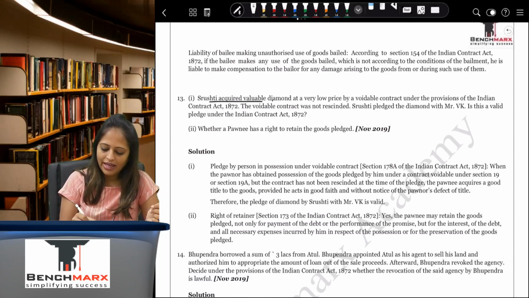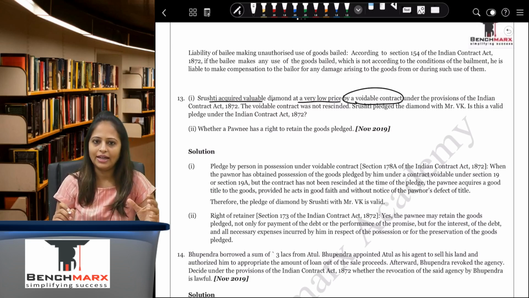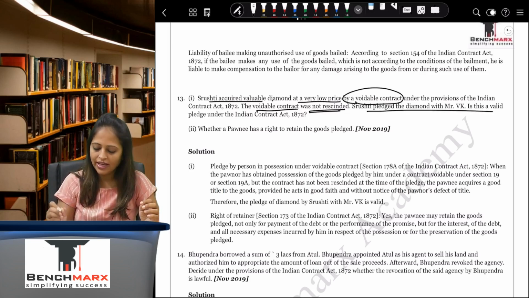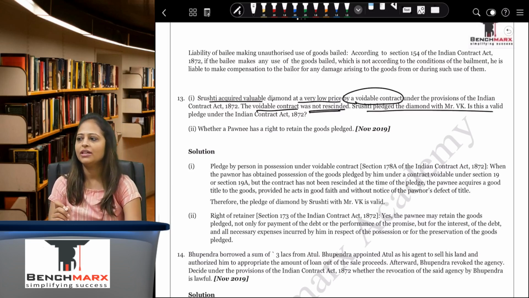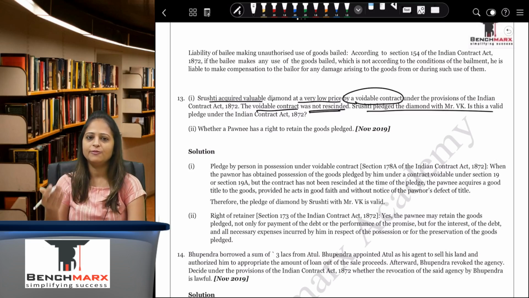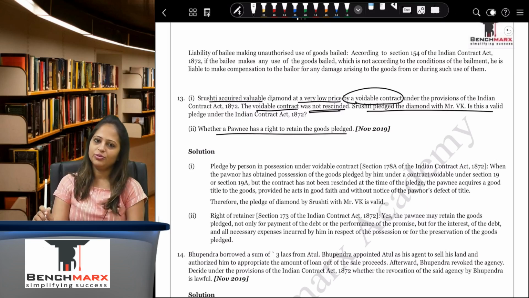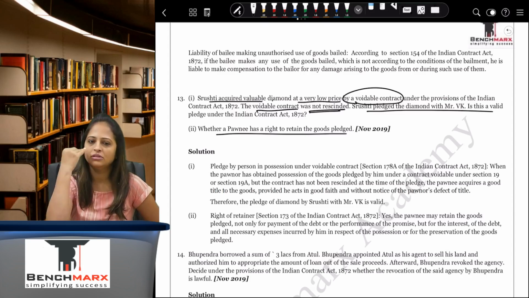Shushti acquired a valuable diamond at a very low price by a voidable contract under the provisions of the Indian Contract Act. The voidable contract was not rescinded. Shushti pledged the diamond with Mr. V.K. Is this a valid pledge under the Indian Contract Act? So if you're taking something under a voidable contract and if you're pledging it before the contract is rescinded, it is a valid pledge. Once the contract is rescinded, then you cannot pledge it. Whether a pawnee has a right to retain the goods pledged? Yes, till the time the payment of the loan, that is, the money that is being borrowed, is not made, the pledgee, the pawnee, has the right to